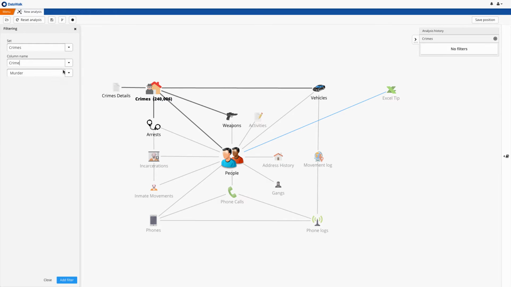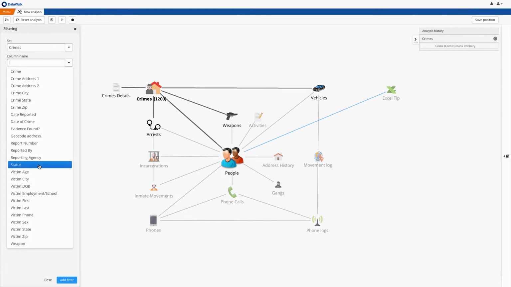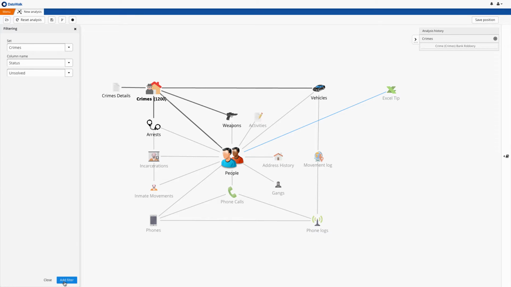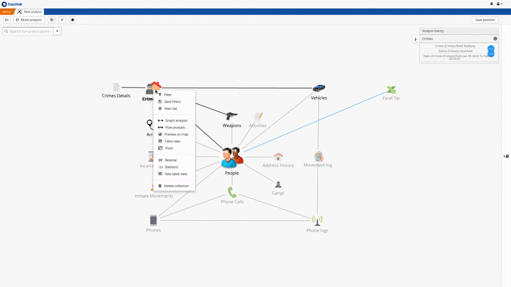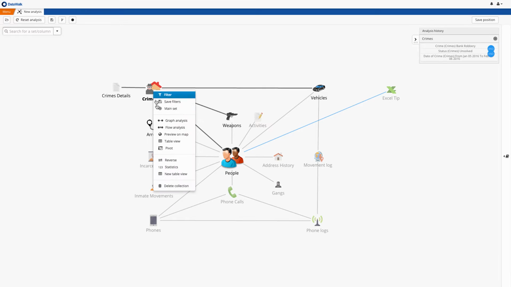On the Universe Viewer, we select bank robberies, and we see that there are 1,200 bank robberies in the system. We filter down to only unsolved bank robberies from the last 4 weeks, and we see that there are 7. We view details of these crimes, and we note that a handgun was used in each one of these robberies. We then view locations of these 7 robberies on a map.